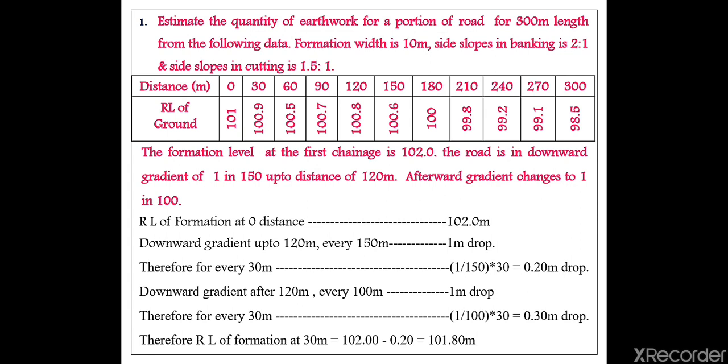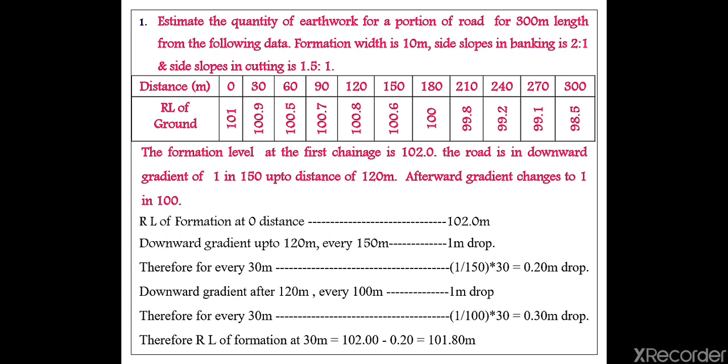We have to calculate the formation RLs of the other chainages depending upon the first chainage. The first chainage is 0, and on that 0 chainage the formation level is 102 meter.